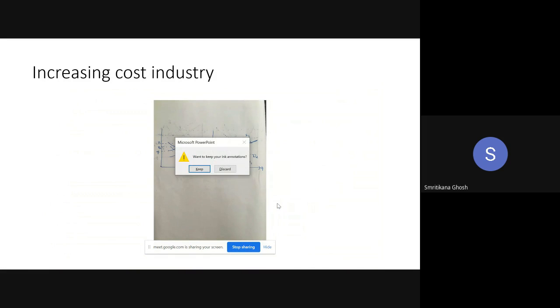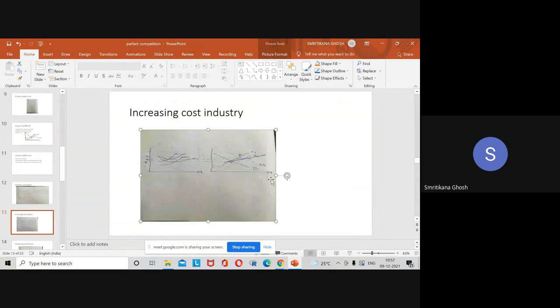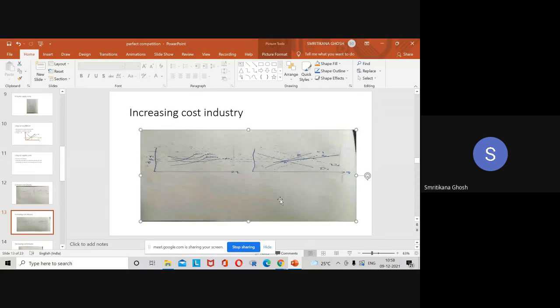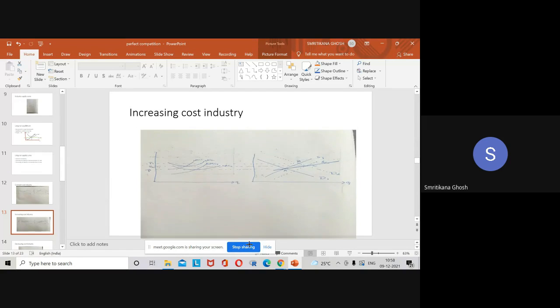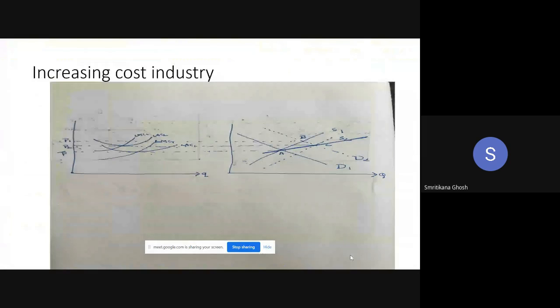Increasing cost. It is a little bit complex. This type of diagram we have already done, so that will be easier for you to understand. Initial demand curve and initial supply curve, they are getting equilibrium at A. So A is our starting point.